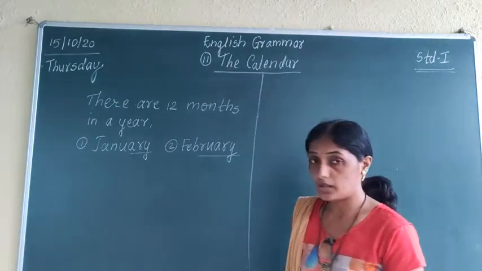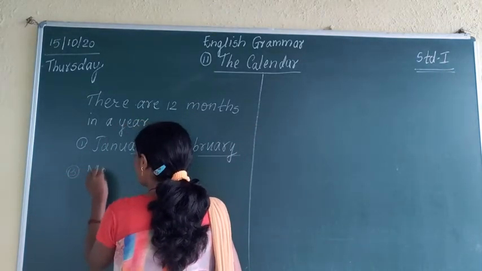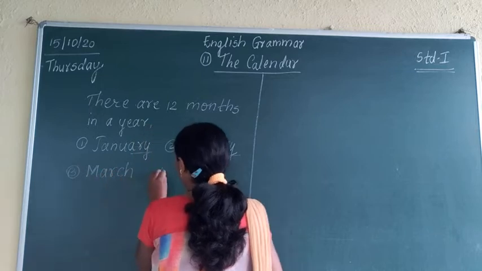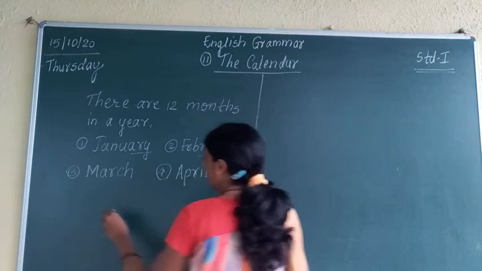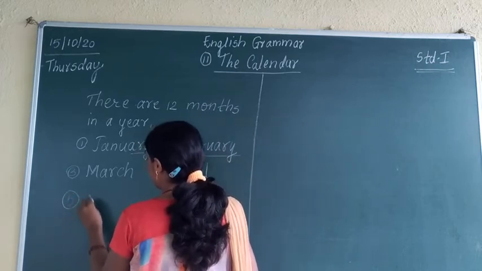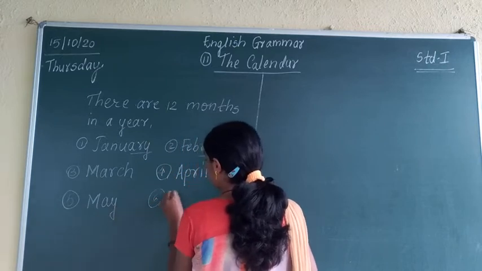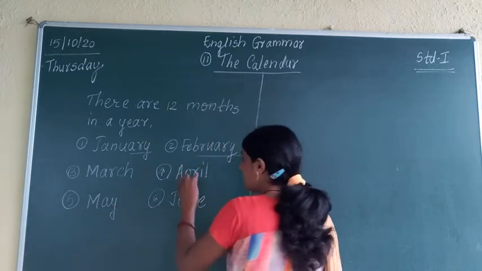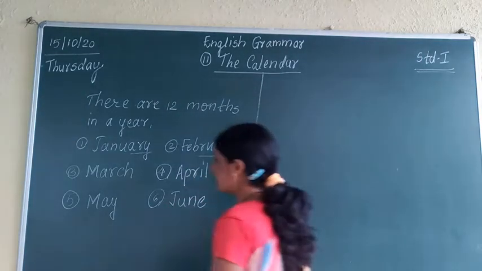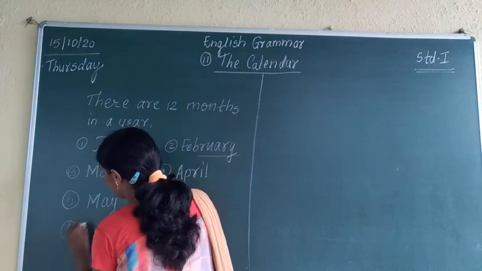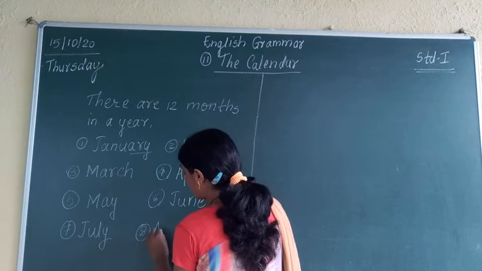January, February. Third one is March. Third one is what? March. Fourth one, April. Okay, April. After April is May. After May is June. Okay, these pronunciations are easy. April, May, June. After that is July. July. August.